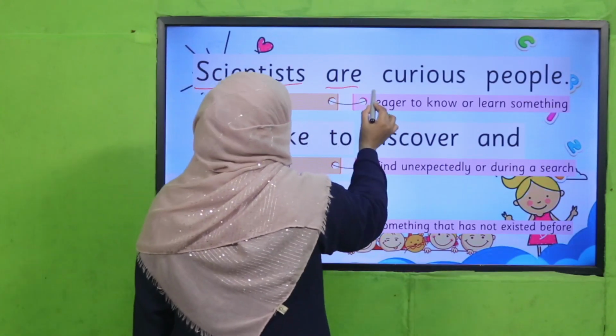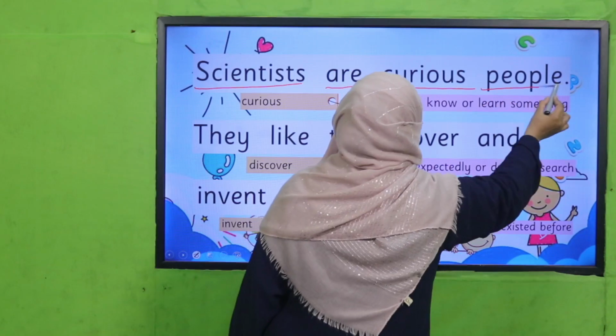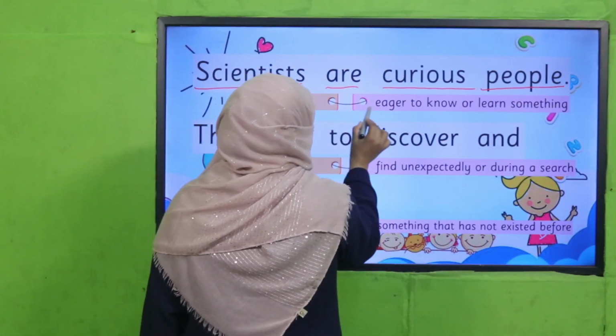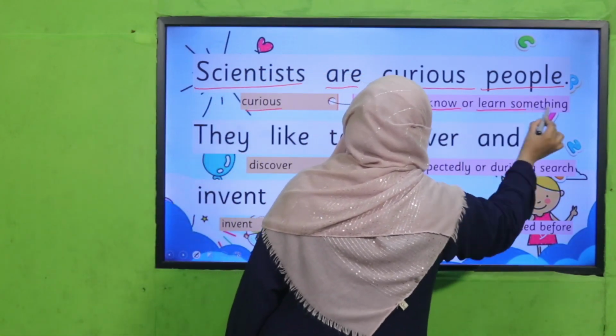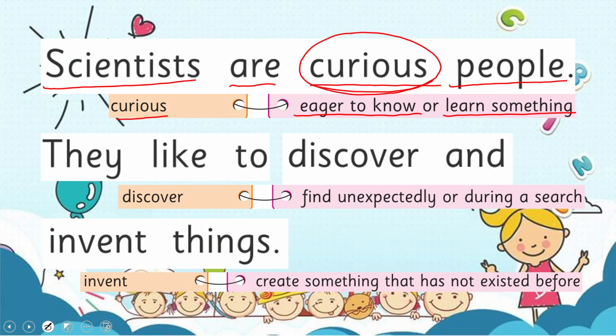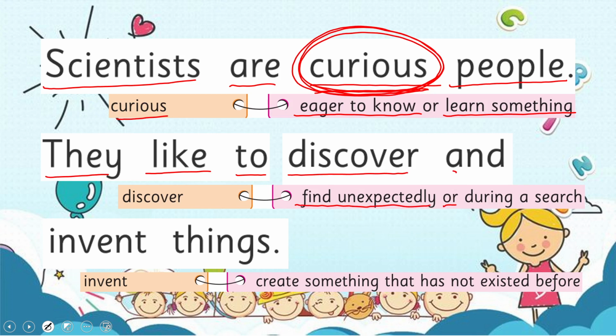Scientists are curious people. And what does curious mean? Eager to know or learn something. Means they want to learn a lot. What is this? How is this? Why is it like that? So scientists are curious people. They like to discover. And what does discover mean? Find unexpectedly or during a search. Means they find out things during search. That is known as how to discover.